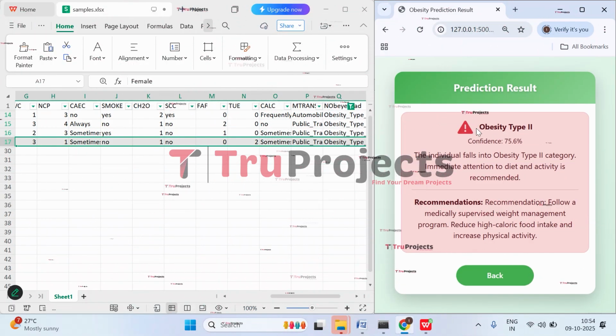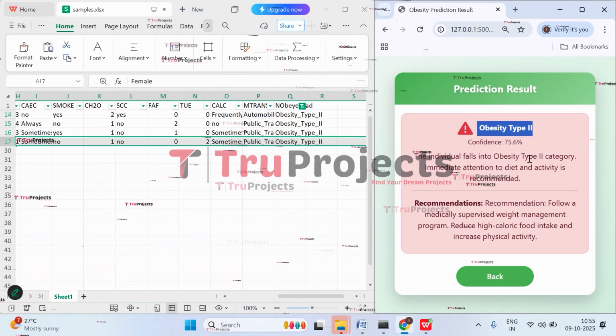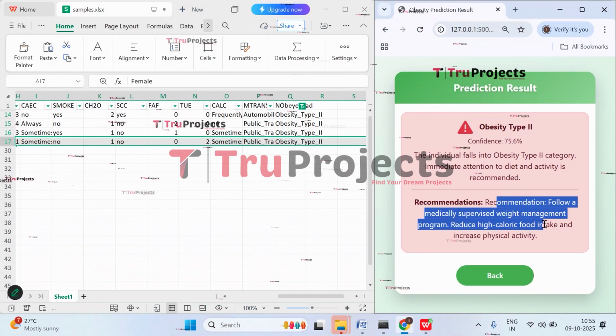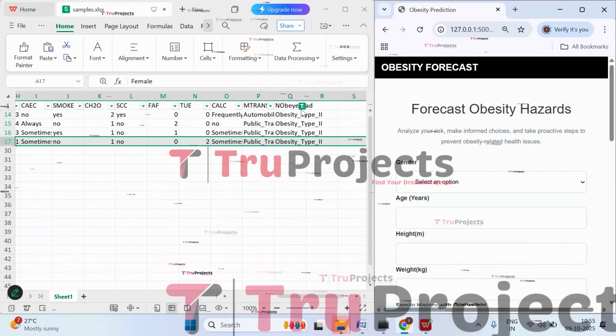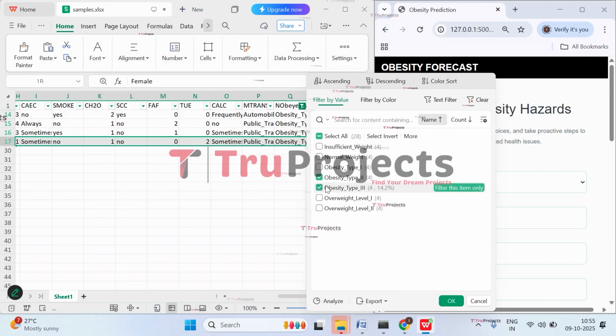So here you can see it is predicting obesity type 2. The application is accurately predicting, and here we have recommendations also. Now let's check the other case, that is obesity type 3.